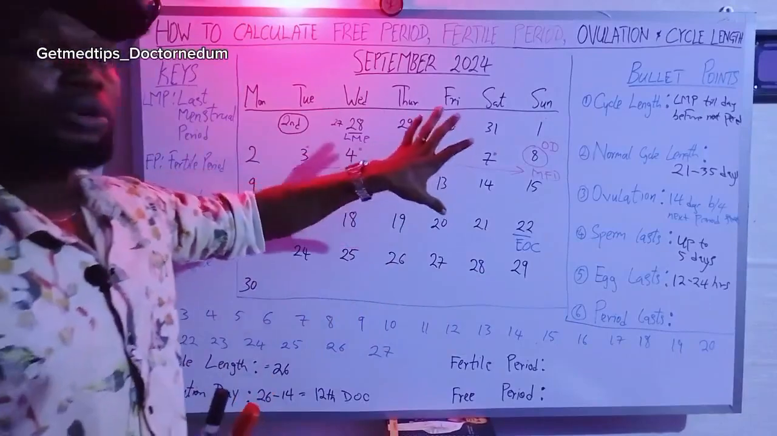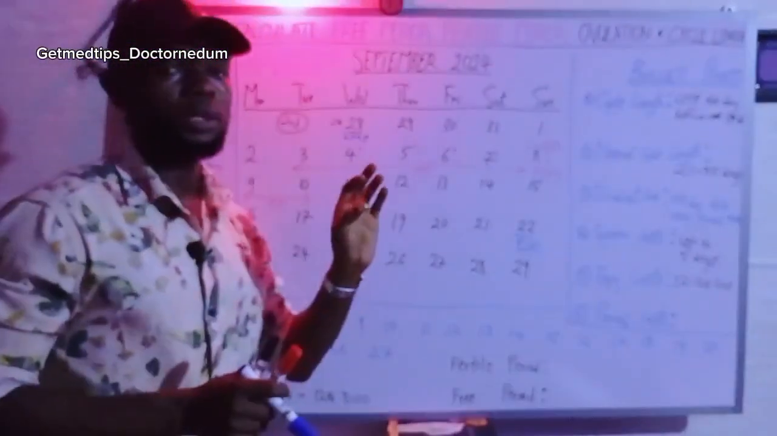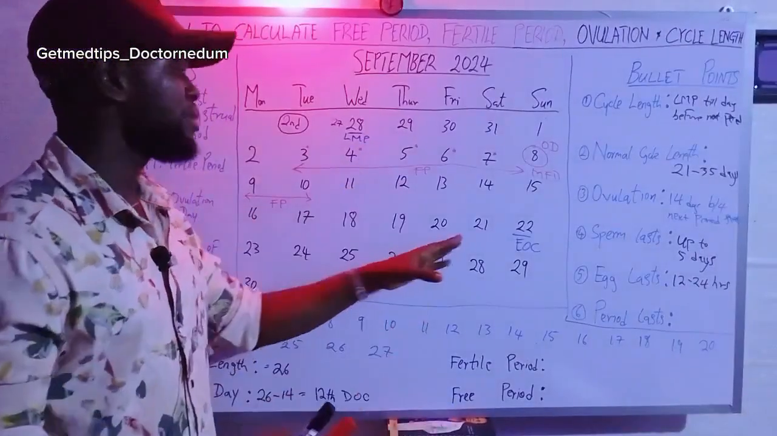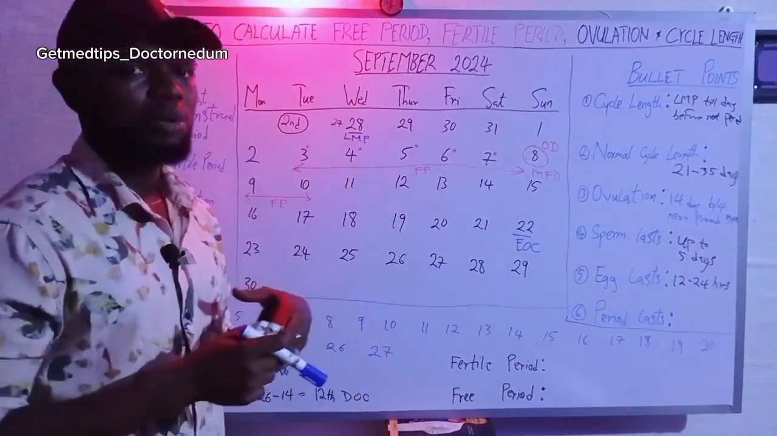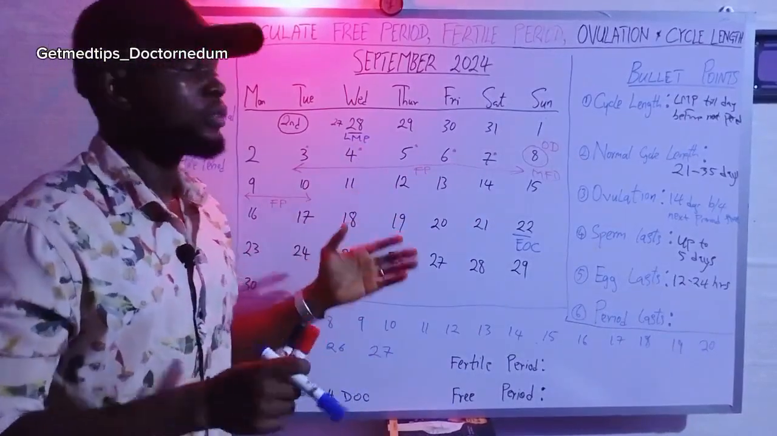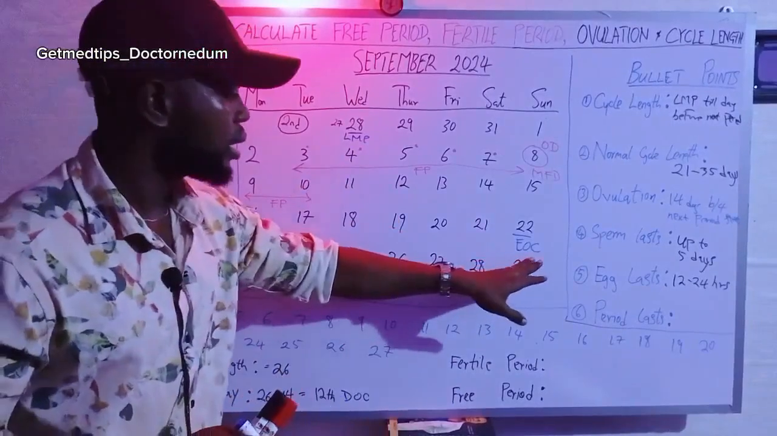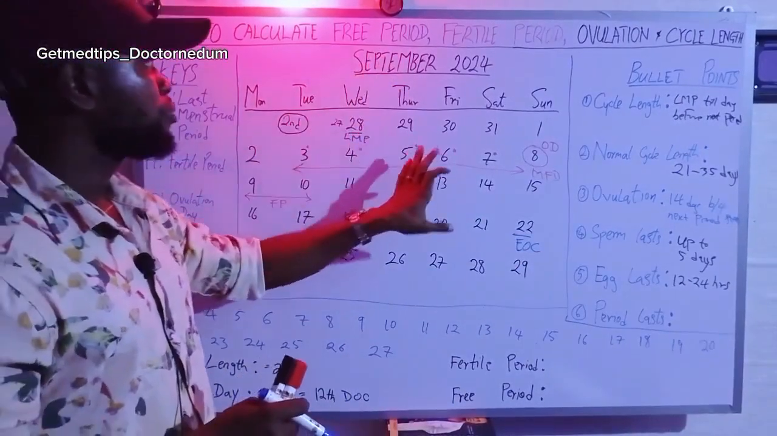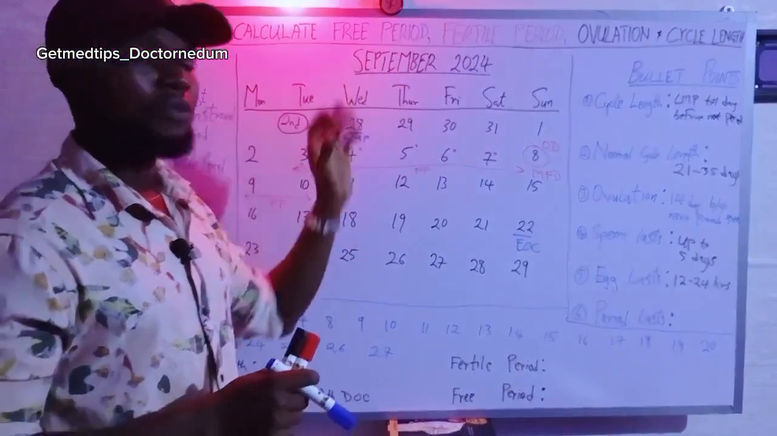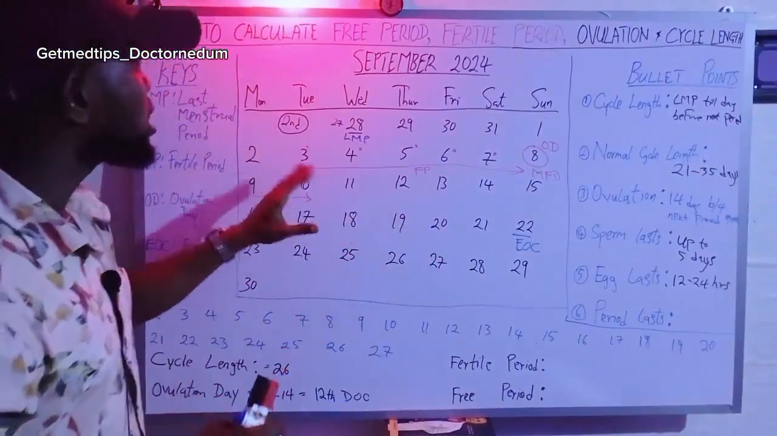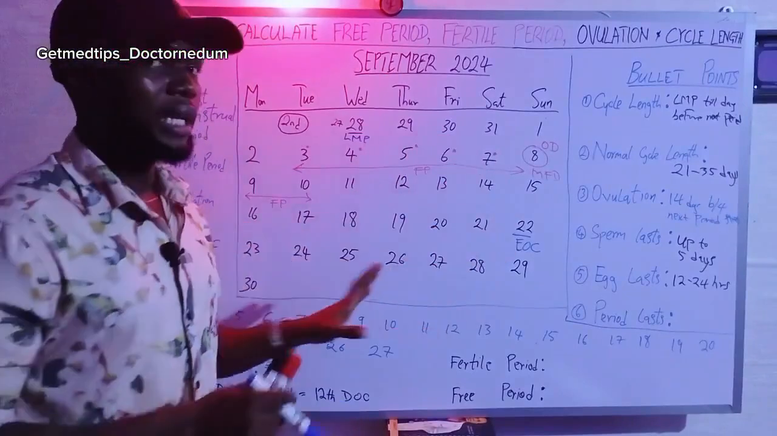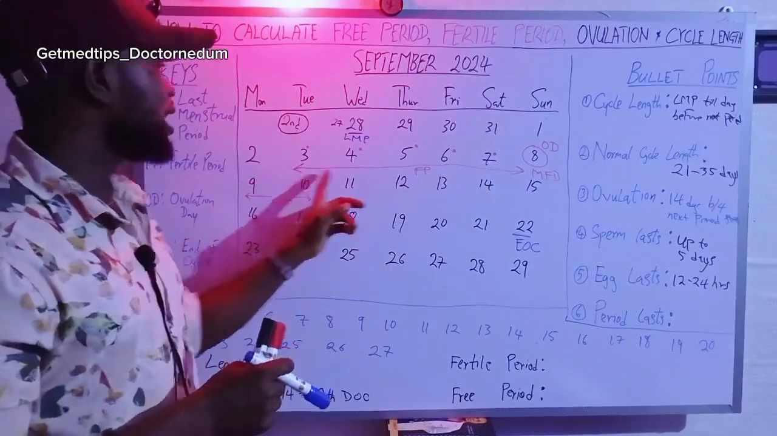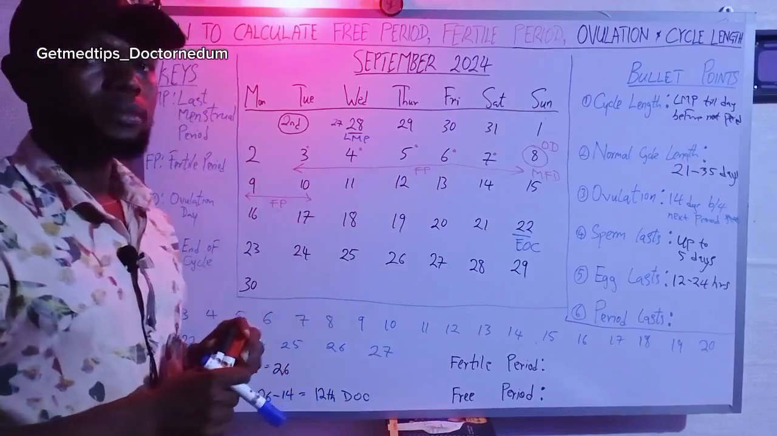So you have to maintain your calculation to be within the same month or within the same cycle, because this might spill over into another month depending on the scenario. All right, so for this person, the cycle ends here. So the free period now for this cycle is what? Every other day that is not included in the fertile period.